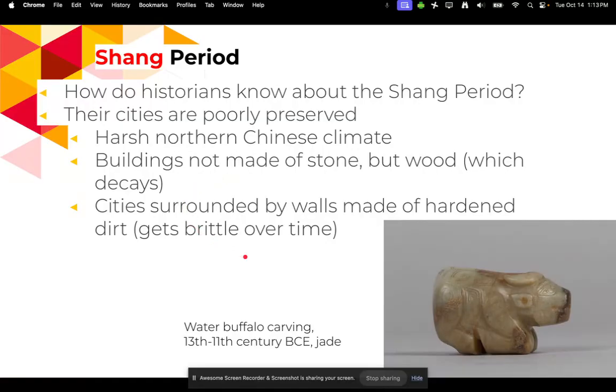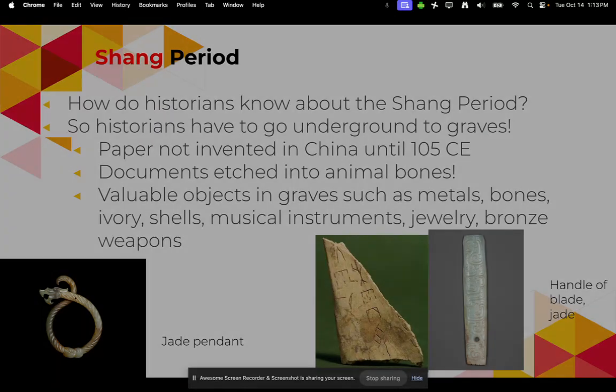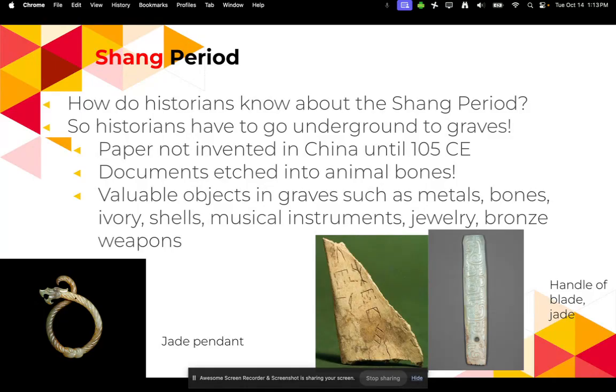And the cities were also surrounded by walls made of hardened dirt. And as you probably could imagine, dirt gets brittle over time and gets blown away. So how do historians know about the Shang period? That's where they have to go underground because they need to dig through graves.